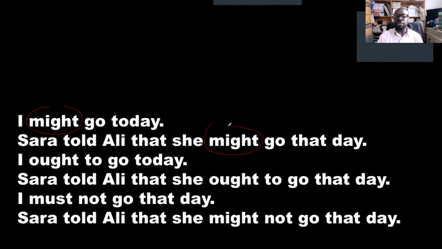Past modal verbs do not change. Ought to remains ought to. Must not remains, oh sorry, this is not might, this is must. Must not remains must not. You can copy this and you correct this mistake in your book.